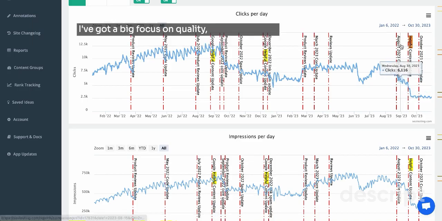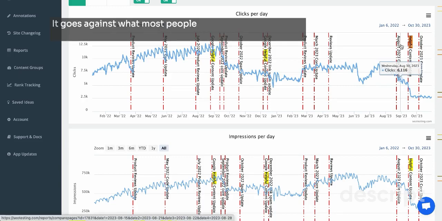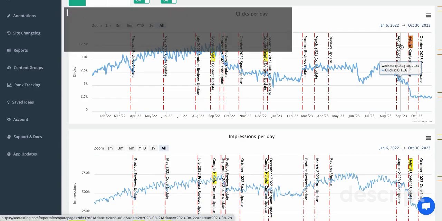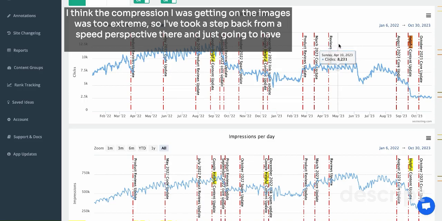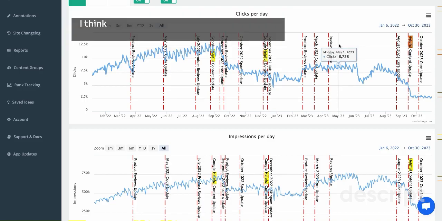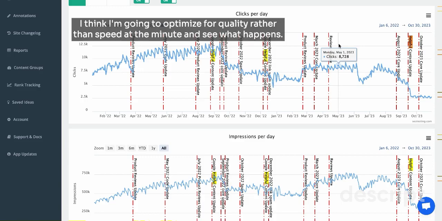I've got a big focus on quality, so it goes against what most people think and probably what I think, but I've turned off next gen formats and WebP. I think the compression I was getting on the images was too extreme. So I've taken a step back from a speed perspective there and just going to have the full JPEGs and PNGs running on there for a bit. I think I'm going to optimize for quality rather than speed at the minute and see what happens.